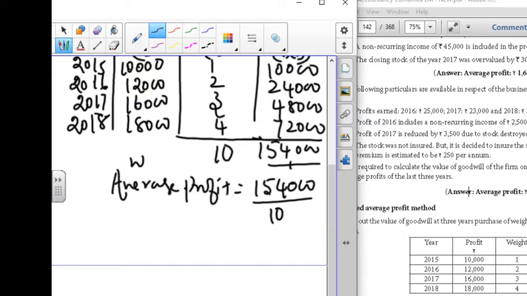This is the weighted average profit. Usually, the average profit formula is total profit divided by number of years. Since they have given us weighted, we are just changing the formula. That is weighted profit divided by total of weight.